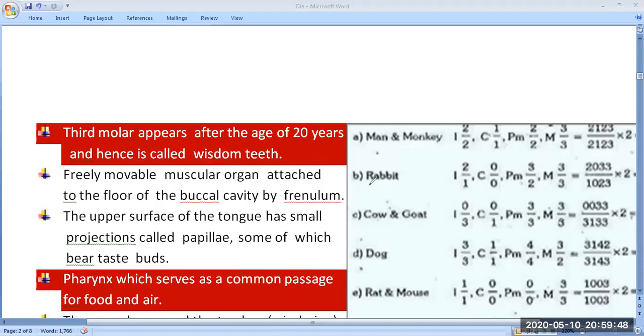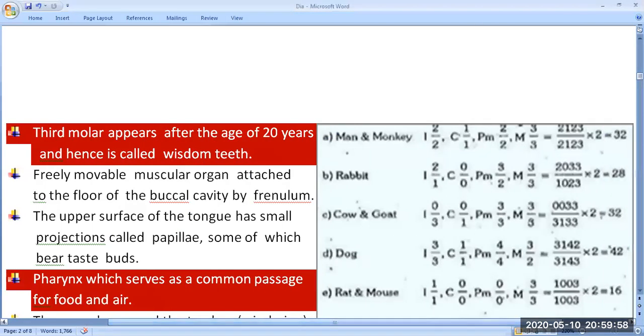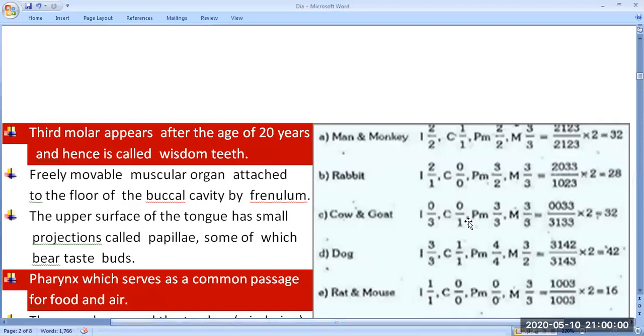Now if you see the different animals, they have different numbers of teeth. You already know very well, humans have 32 teeth. So man and monkey both have 32 teeth. The least number of teeth is found in the case of rat. So rat and mouse have 16 teeth, and the maximum number of teeth is found in the dog. So dog has 42 teeth.